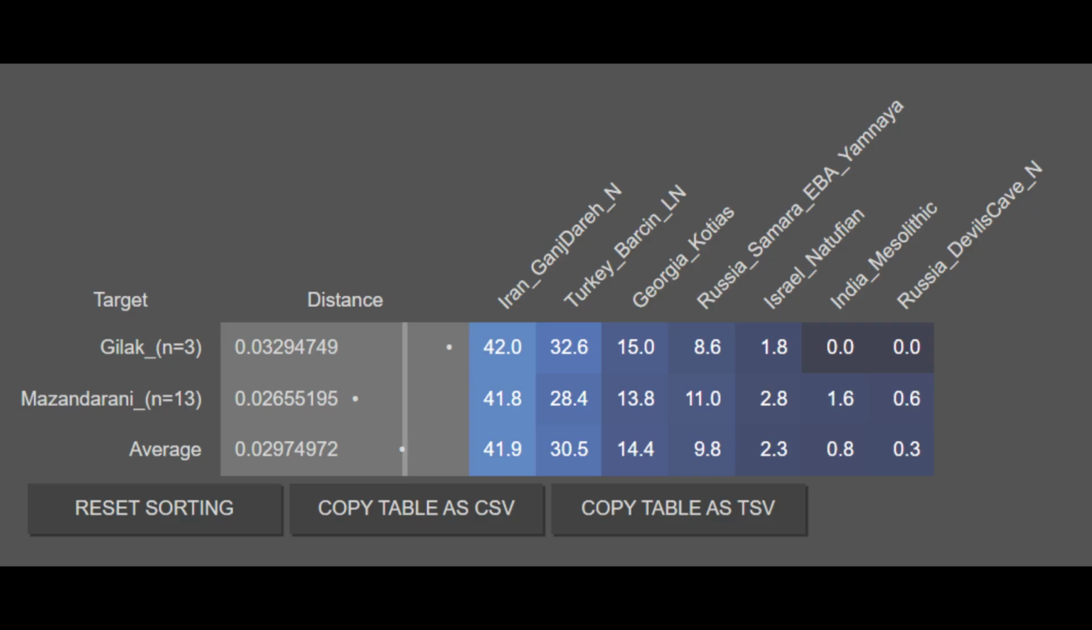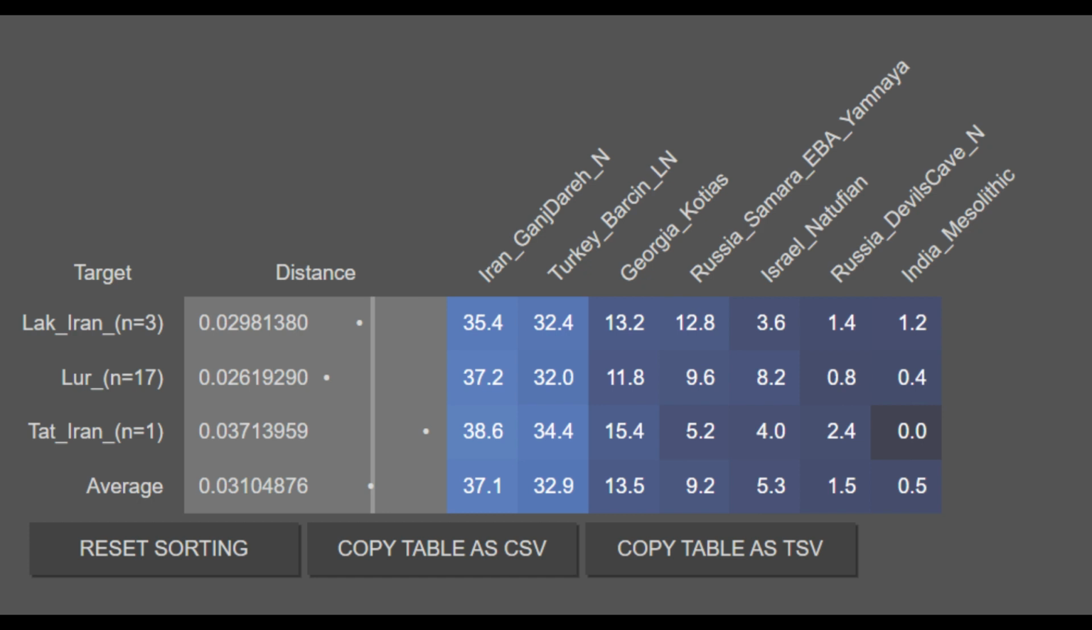The Gilakis and Mazandaranis are the second to last Iranian populations that I will be taking a look at here. They're on average 41.9% Iranian Neolithic farmer, 30.5% Anatolian Neolithic farmer, 14.4% Caucasian hunter-gatherer, 9.8% Yamnayan, 2.3% Natufian, 0.8% India Mesolithic, and 0.3% East Asian or Siberian. Thus, what's evident from these results is that because of their isolation, the Gilakis and Mazandaranis have managed to retain more of that Iranian Neolithic ancestry, and also their non-West Eurasian ancestry is very minimal.